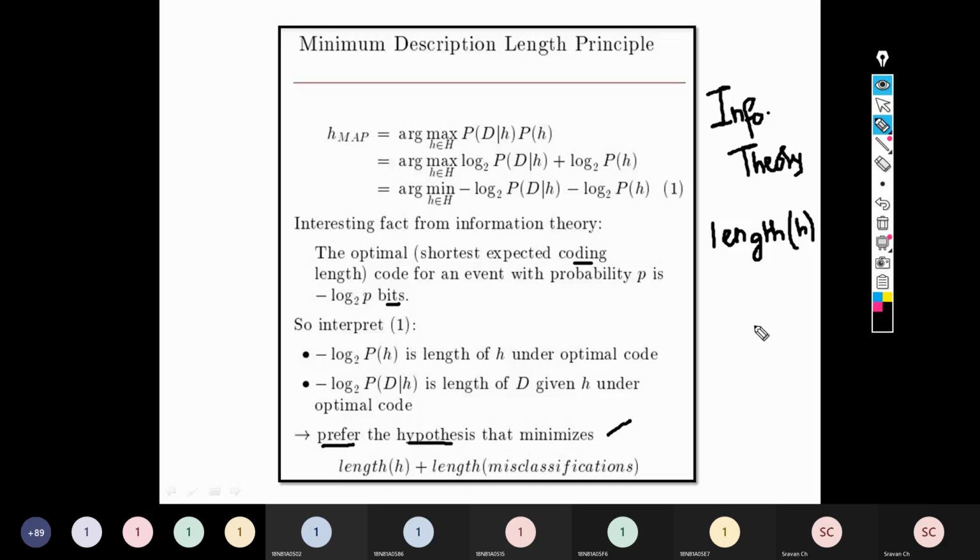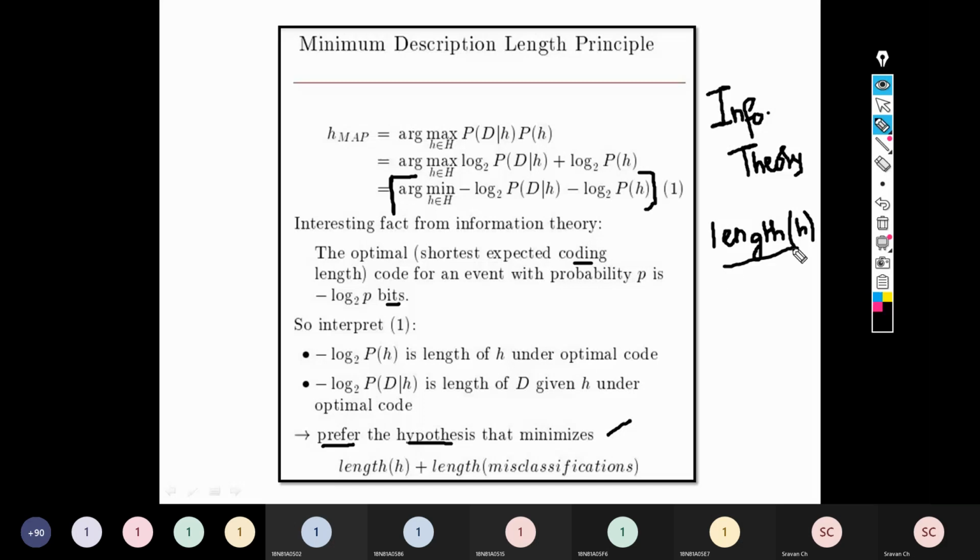Very simple, find this argmin to find the length of the hypothesis. So here P of d given h is there, no? I'll substitute H1, H2, H3, H4 like that. If I have 4 hypotheses, 4 times I will find argmin, and I will see which hypothesis is giving me the least possible length value.